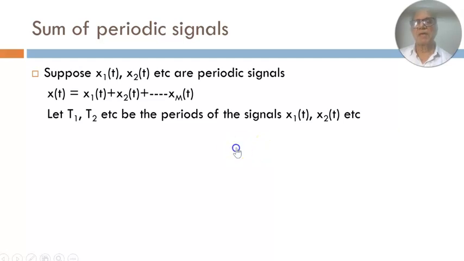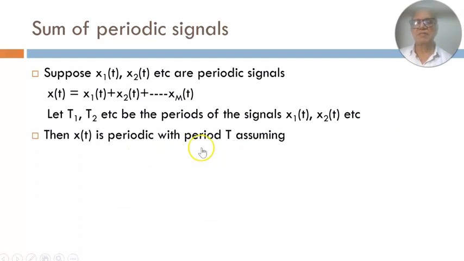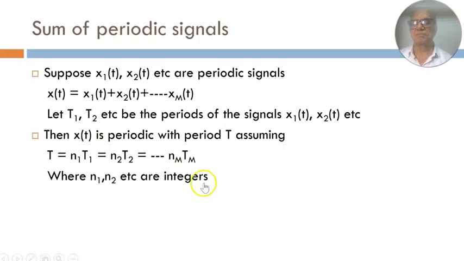Then x(t) is periodic with period T if you assume that T is always an integer multiple of the individual time periods. That is, it is given by n1 into T1, or it is also given by n2 into T2, etc. So as long as it is an integer multiple of each of the individual time periods, then x(t) is going to be periodic, otherwise not.